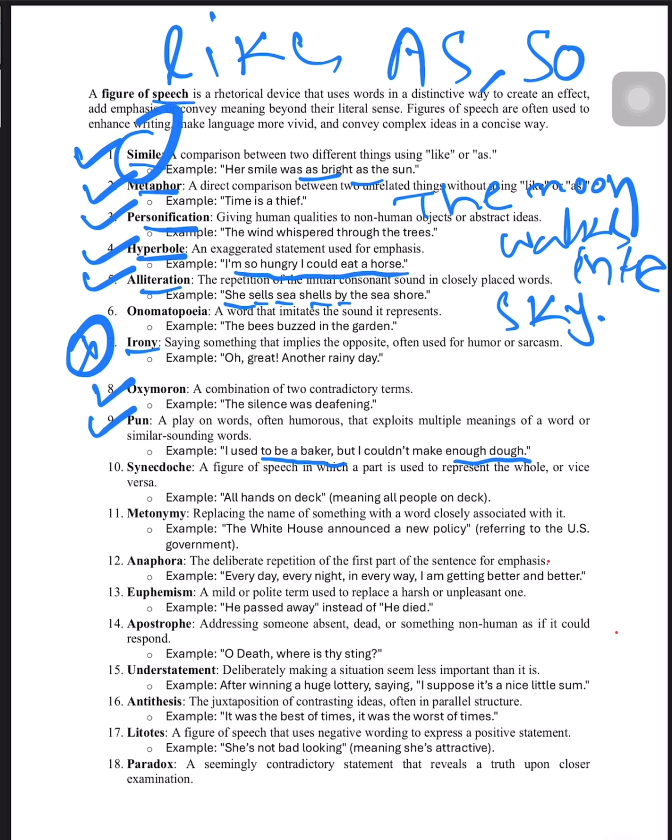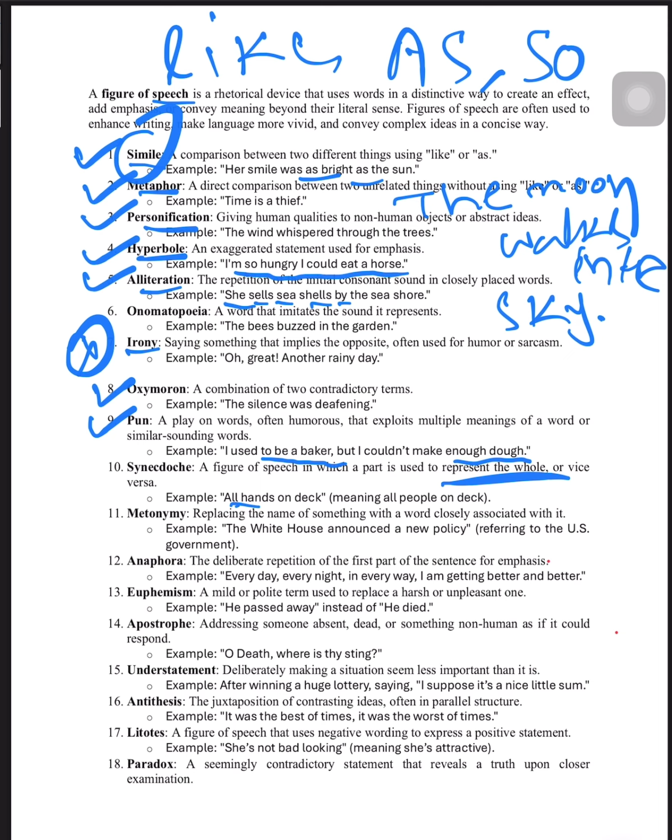Next, what is synecdoche? Synecdoche is not so important, despite that I am explaining. A figure of speech in which a part is used to represent the whole or vice versa. So, all hands on deck. So all hands means all people on deck. Okay, the meaning is all people's hands.